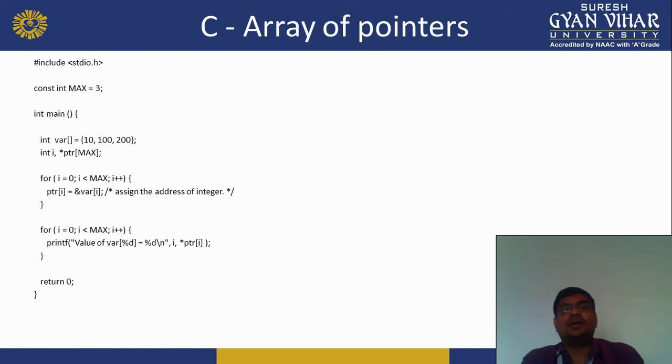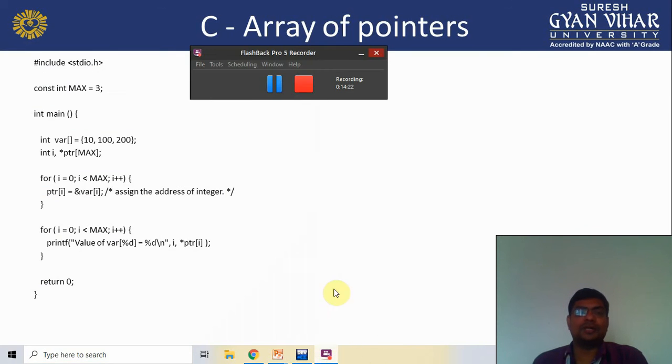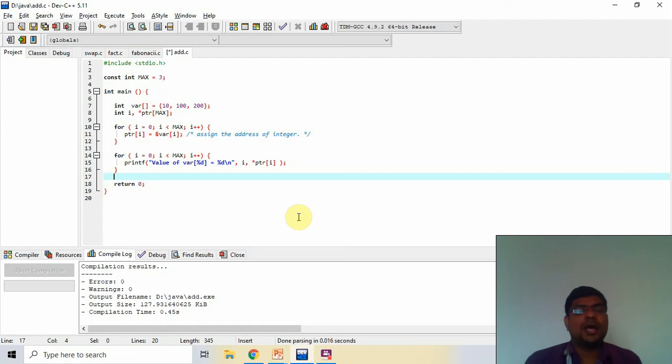C array of pointers. How do we create an array of pointers in C? For that I take an example. So we move on to Dev C++. I copy the code here in Dev C++. After that I save it. Now I create variables here, 10, 100 and 20, which is a predefined array.